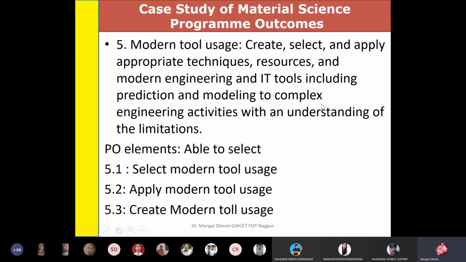You know that I have already presented the program outcomes. The fifth program outcome was modern tool usage, and we have concentrated on activity number 13. Create, select and apply appropriate techniques, resources and modern engineering and IT tools, including prediction and modeling.